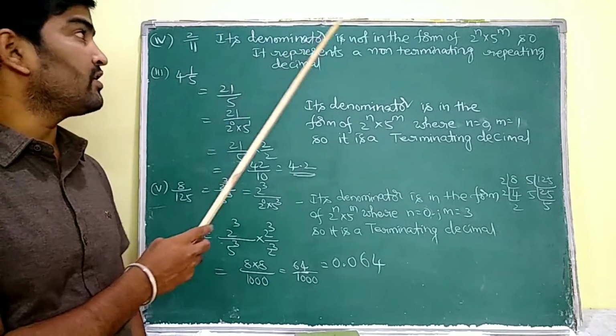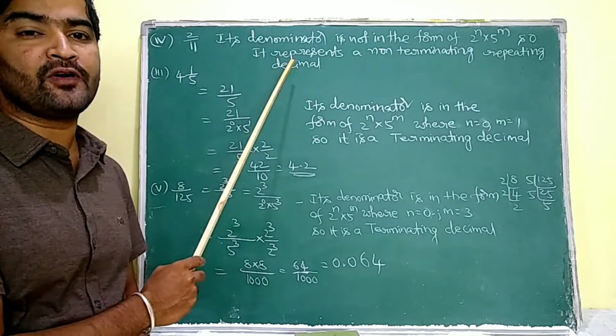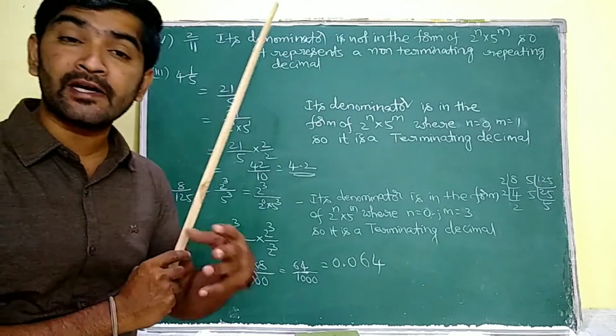Fourth question, 2 by 11. Clearly its denominator is not in the form of 2 power of n into 5 power of m, so it is not going to represent a terminating decimal.